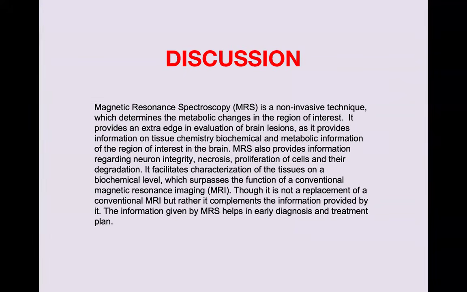So, discussion. Magnetic resonance spectroscopy is a non-invasive technique which determines the metabolic changes in the region of interest. It provides an extra edge in the evaluation of brain lesions as it provides information on tissue chemistry, biochemical and metabolic information of the region of interest in the brain. MRS also provides information regarding neuron integrity, necrosis, proliferation of cells and their degradation.